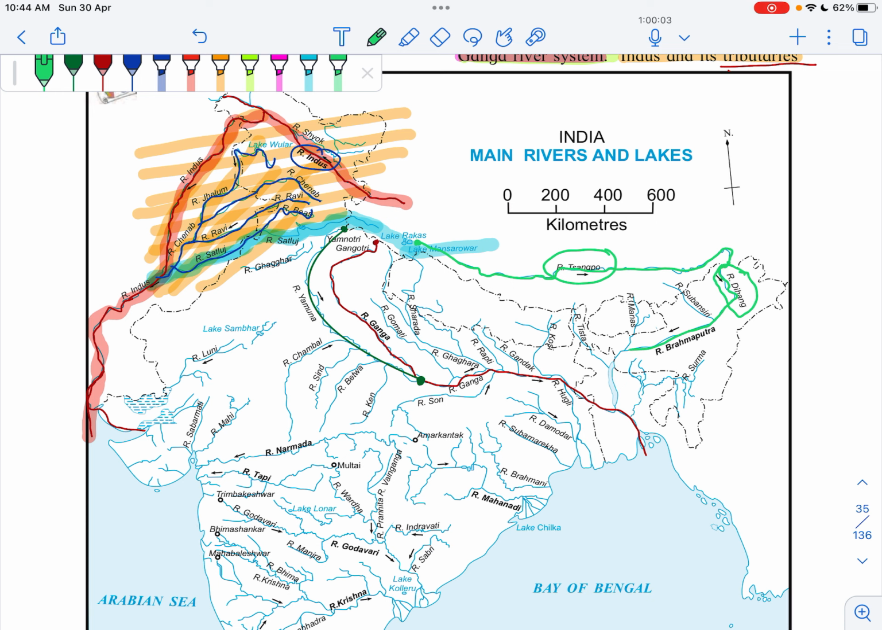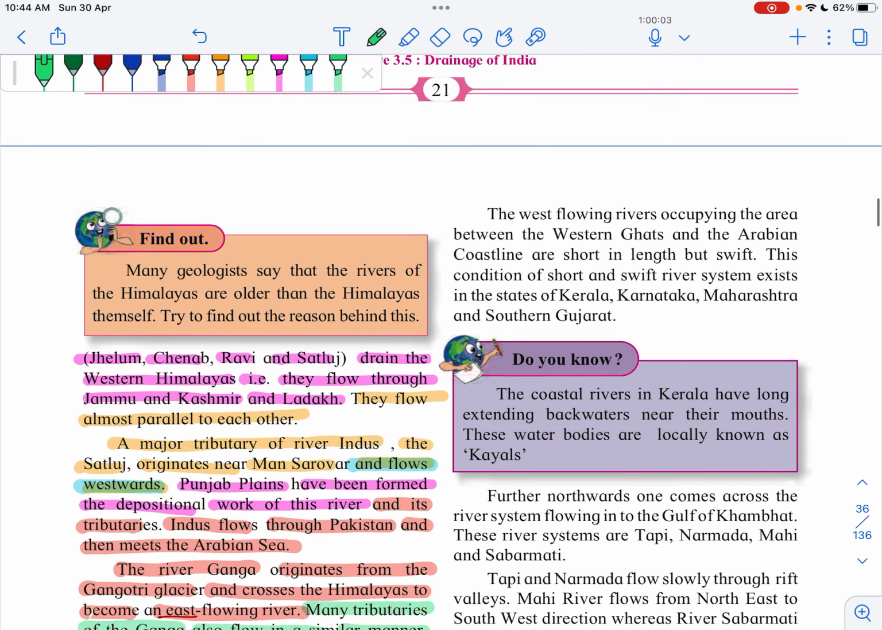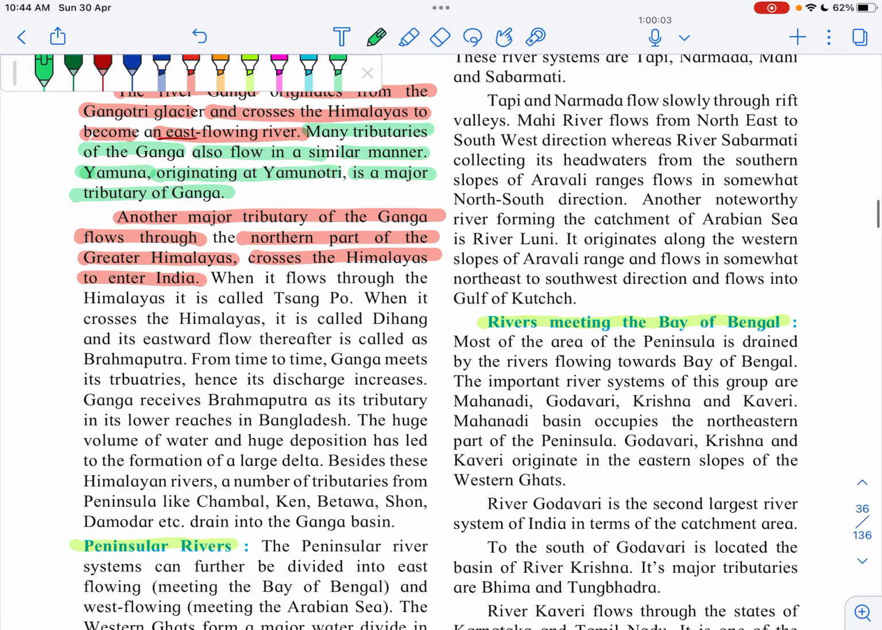When it travels in India, its name becomes Brahmaputra. Then it meets Ganga and gets merged in the Bay of Bengal. So we are talking about the Brahmaputra river. That Brahmaputra is a major tributary of the Ganga.